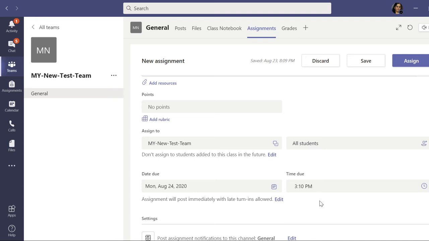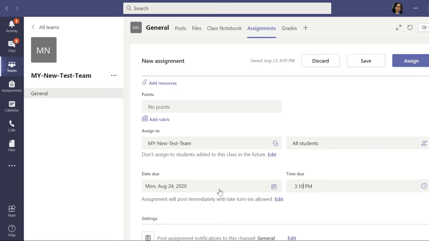So 2 to 3 I am giving 1 hour to the students to write the answers as per the question paper, and the rest of the 10 minutes I am giving the students to upload or to submit the answer sheets to my class team. That's why I have kept 10 minutes in buffer.